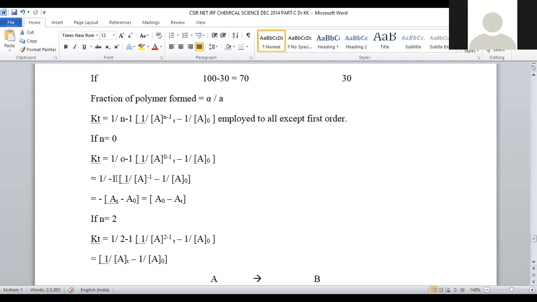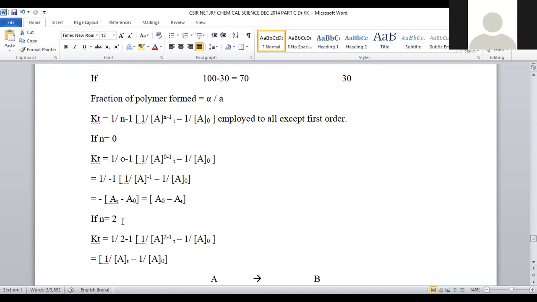So if we solve this one, what happens? Minus AT minus A naught. So if this minus sign is multiplied with both the parameters, it will become A naught. Minus into minus, it will become plus. Plus A naught minus AT. So for n is equal to 0, this k will become A naught minus AT.